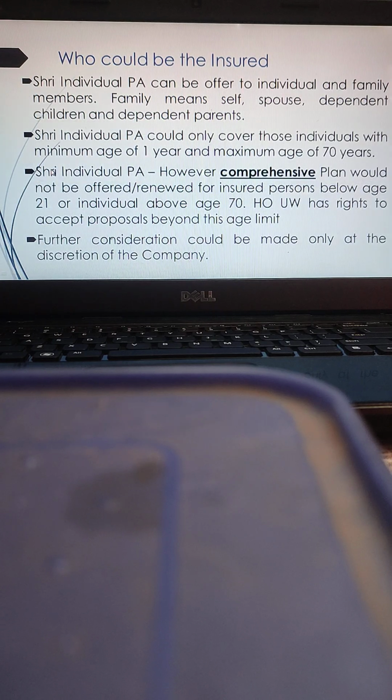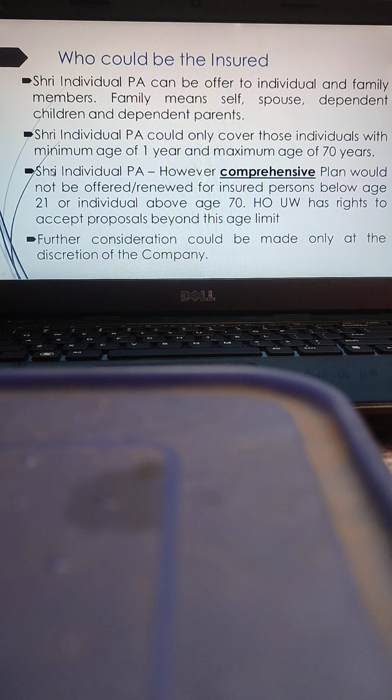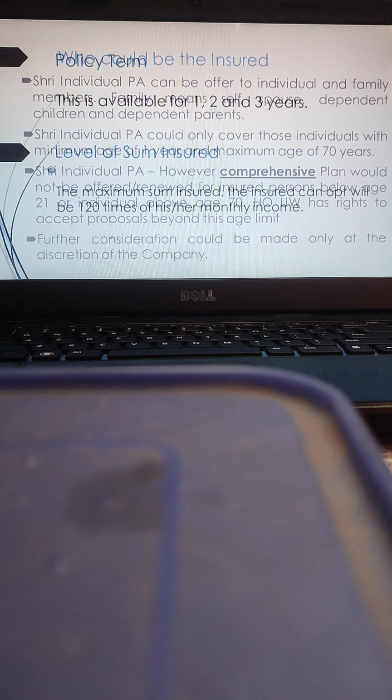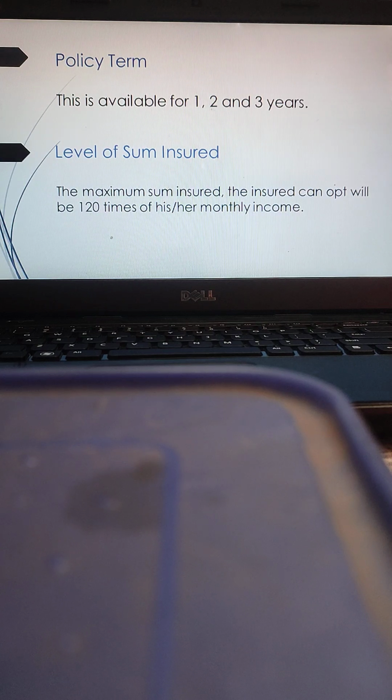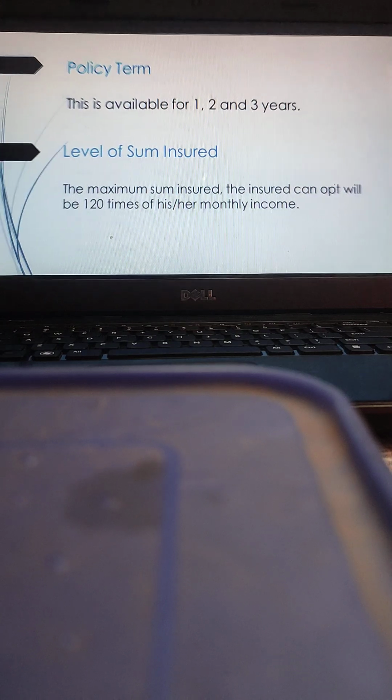First of all, the question is who could be the insured? The individual personal accident can be offered to individuals and family members. Family means self, spouse, dependent children and dependent parents. This PA could only cover persons of 1 to 70 years. This is available for 1 year, 2 year and 3 year policy terms. The maximum sum insured the insured can opt for will be 120 times his or her monthly income.